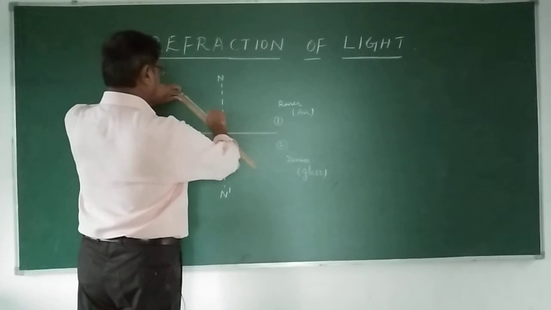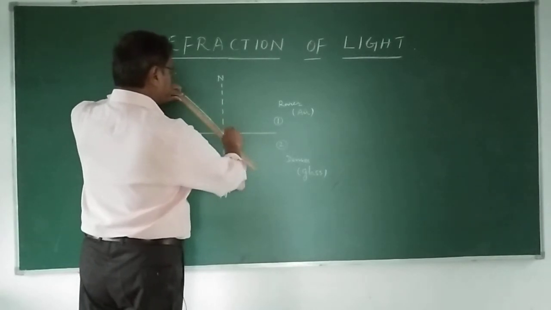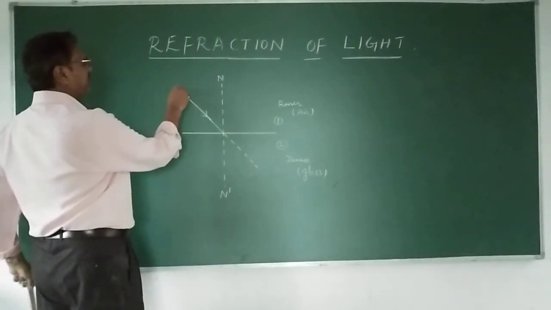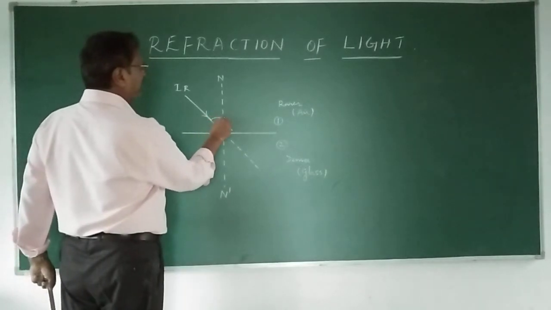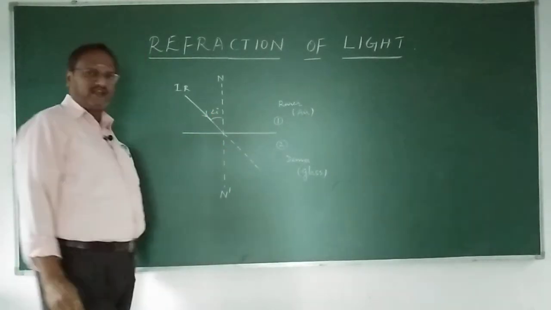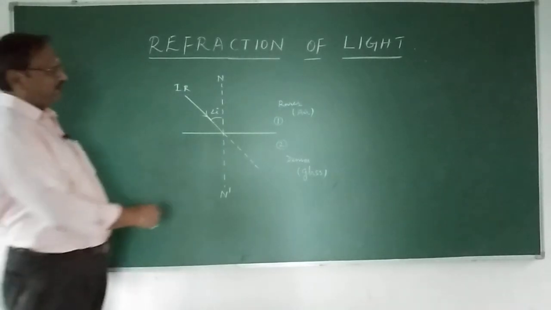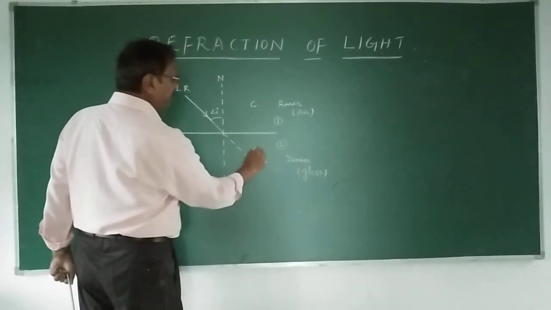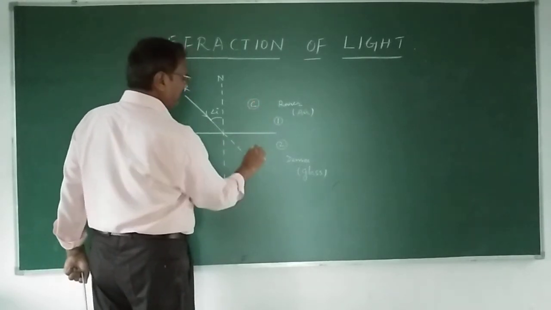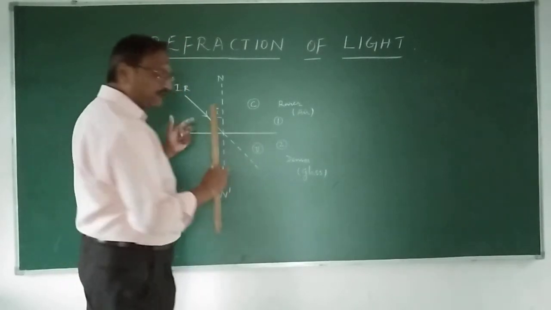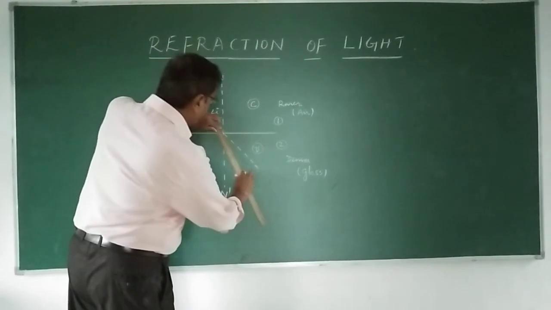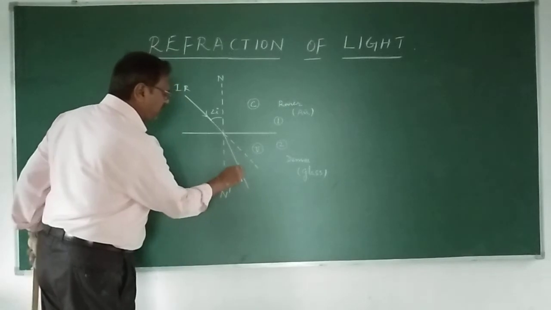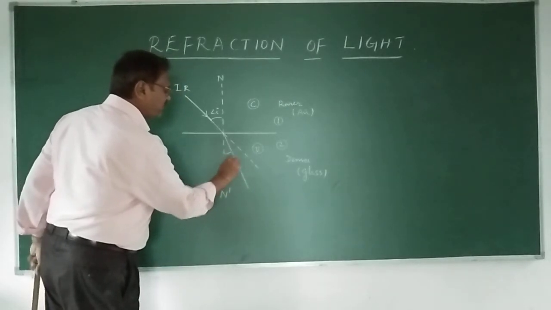This is the incident ray, supposed to have gone in a straight line. The angle between the normal and the incident ray is the angle of incidence. Now, rarer to denser: velocity is high here, c, and low here, v. Because the velocity is low, it slows down and bends towards the normal, and this is the angle of refraction.